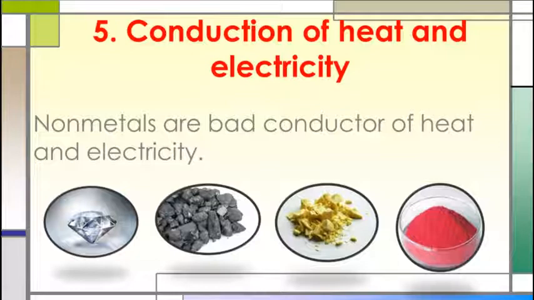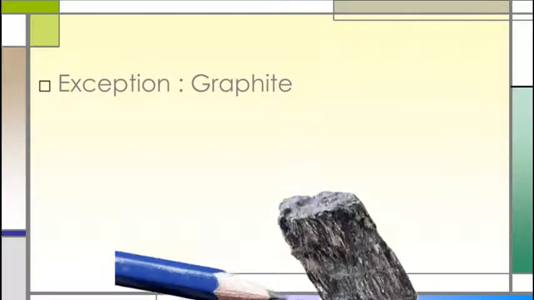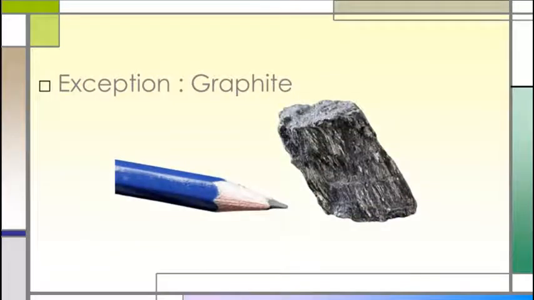Through non-metals we cannot pass heat or electricity, as non-metals are bad conductors of heat and electricity. The exception is graphite. Graphite is a very good conductor of electricity. That means among non-metals only graphite allows the flow of electricity.